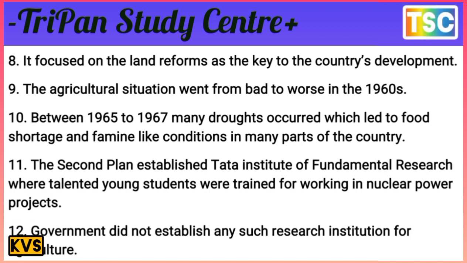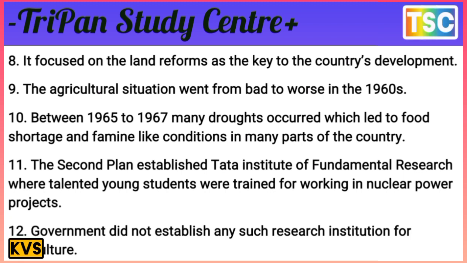The agricultural situation went from bad to worse in the 1960s. Between 1965 and 1967, many droughts occurred, which led to food shortages and famine-like conditions in many parts of the country. That's an important factor here.